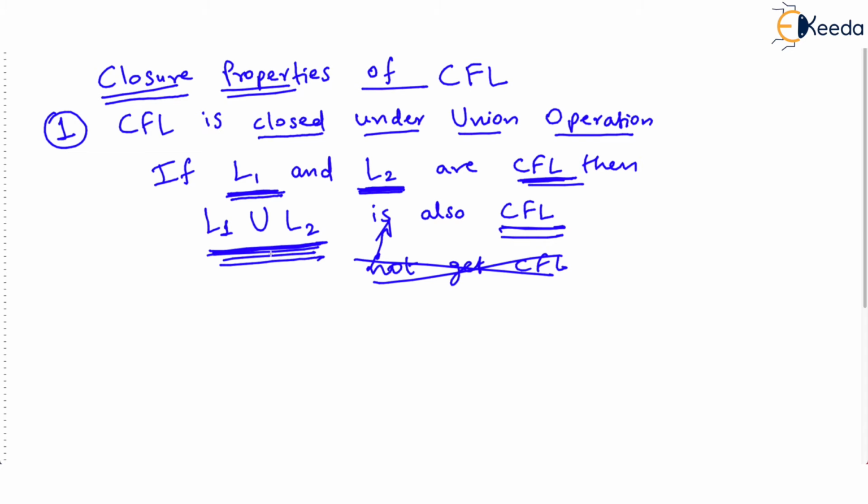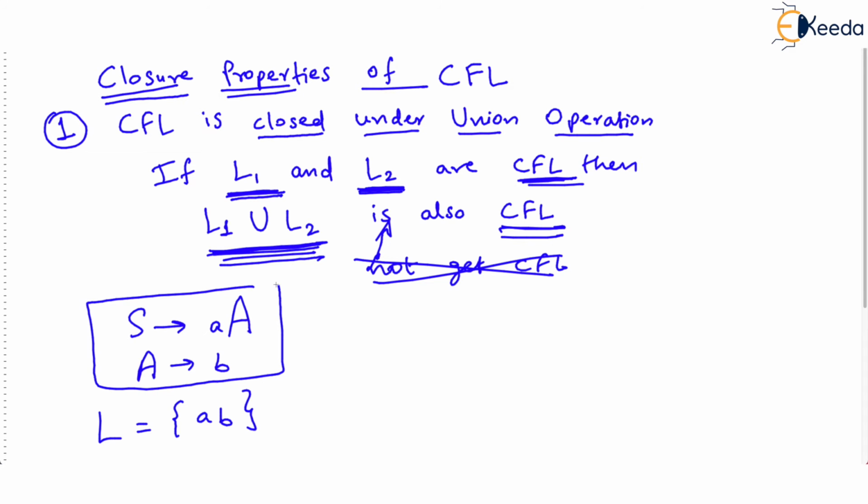Very simple. Let's say you are given two CFGs, context free grammars. For example, I have taken one CFG as S derives aA and A derives b. Very simple. Now this context free grammar generates only one string, ab. I have purposely taken a very simple CFG where S derives aA, so the derivation will begin with a small a followed by capital A, and capital A will give simply b. So only one string is there in this language.